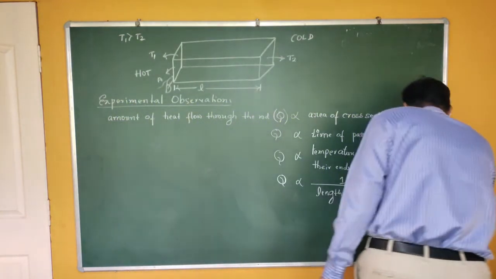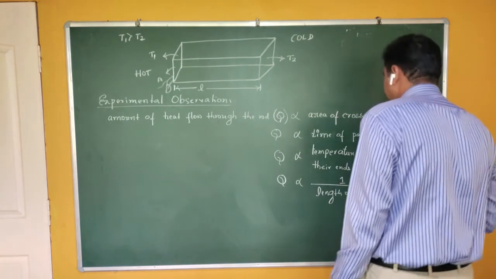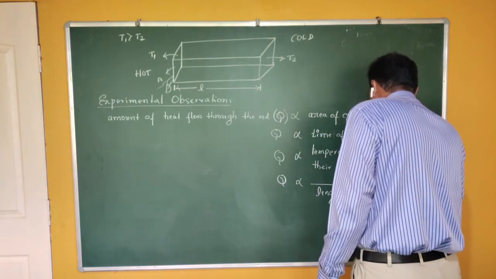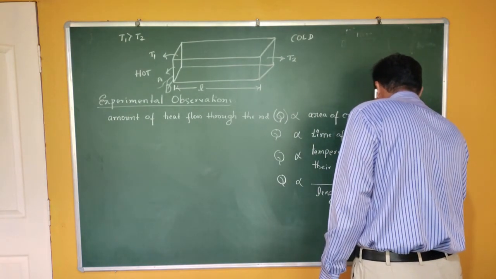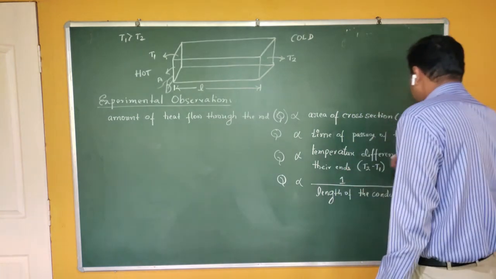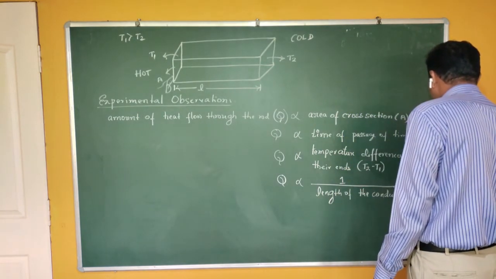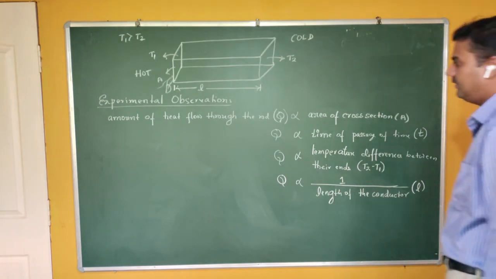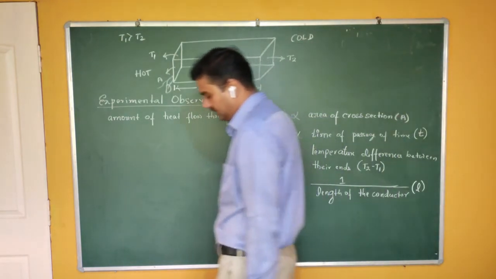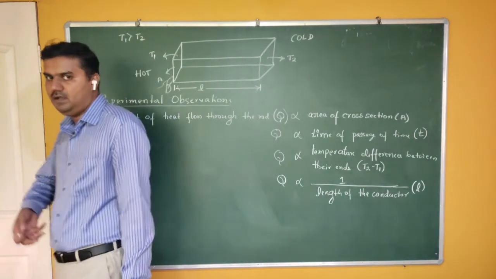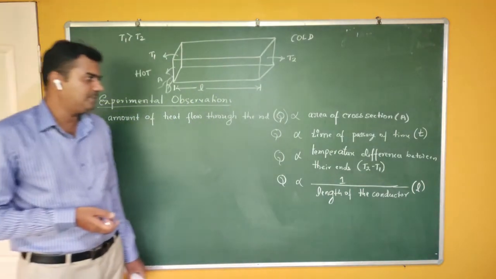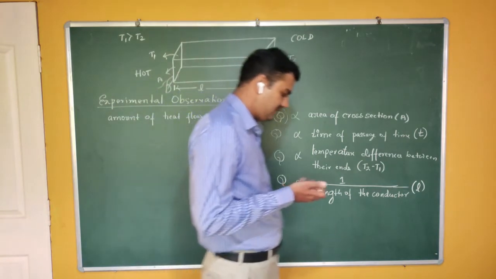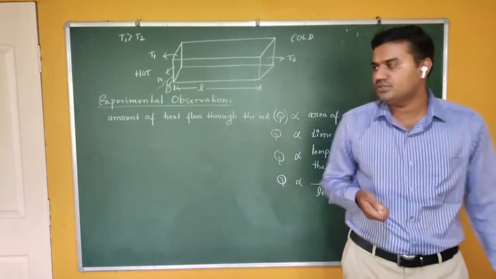Q is inversely proportional to the length of the conductor L, and the other quantities are directly proportional. Heat is directly proportional to the temperature difference. Heat is directly proportional to the time of passage of heat. These are the experimental observations which give the relation of heat energy with respect to its geometry as well as the nature of the material.